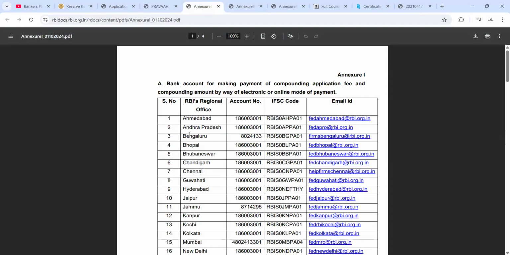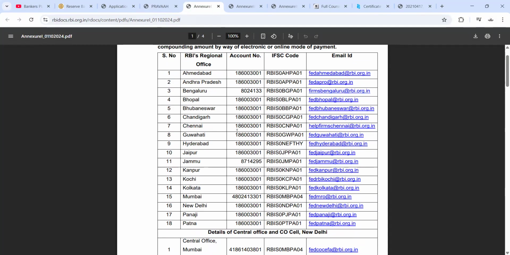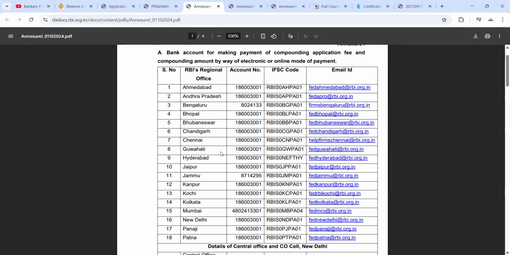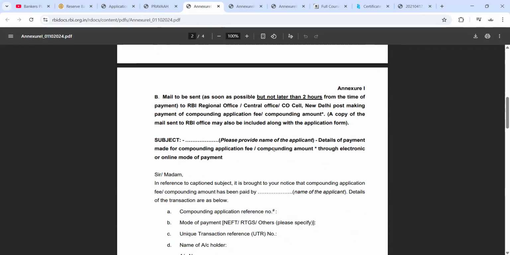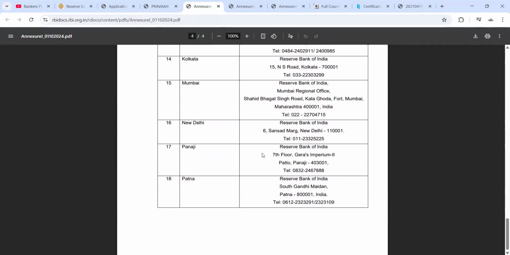Other than that, this is the annexure one, like a bank account for making payment. So these are the accounts where they can make payment, whichever regional office belongs to that area. So there they can make the payment for this application fee that we discussed, 10,000 rupees. Okay, this is the form.